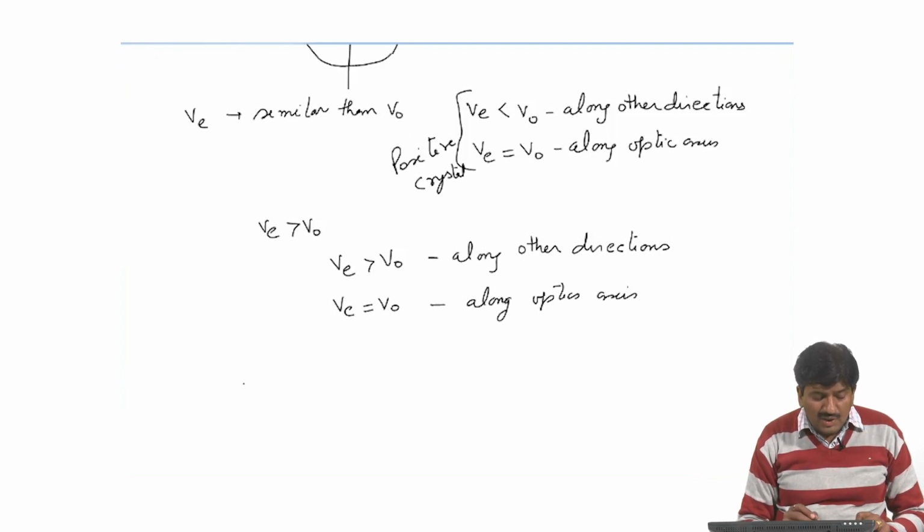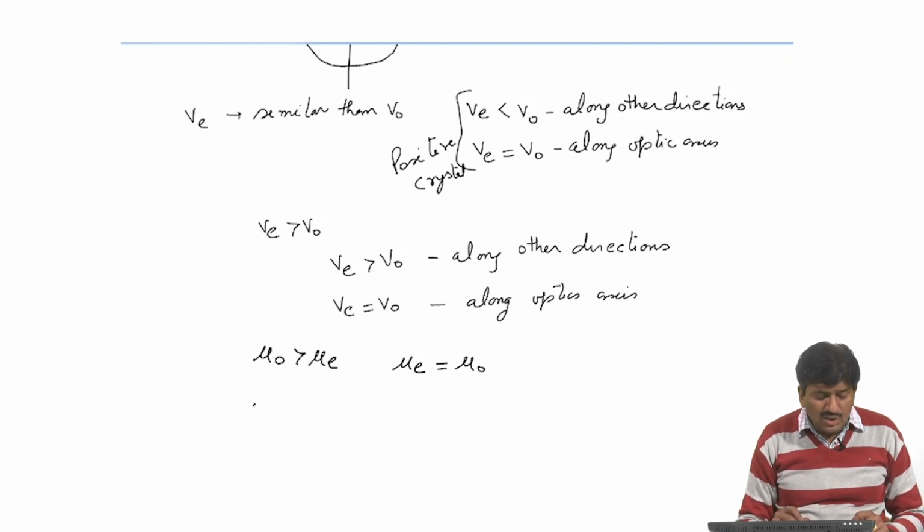The principal refractive index for E ray, mu E, is larger than refractive index of O ray in positive crystal. The maximum value for E ray refractive index occurs along the direction perpendicular to the optic axis, and along the optic axis refractive index of E ray is equal to refractive index of O ray.